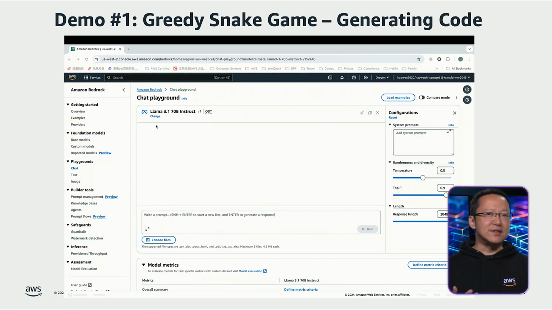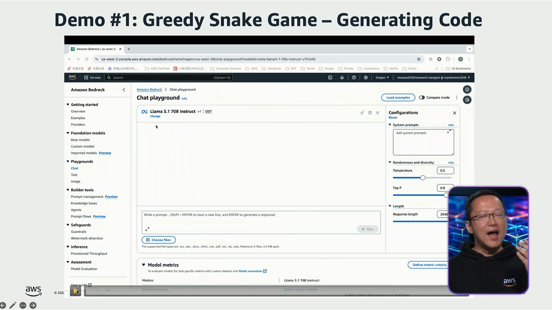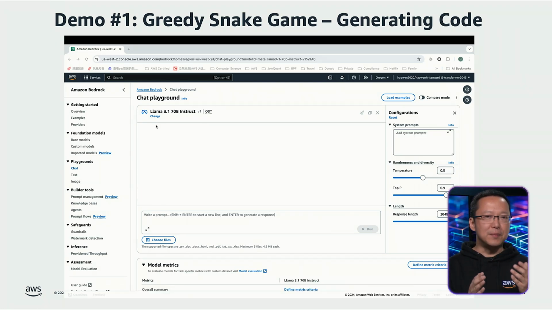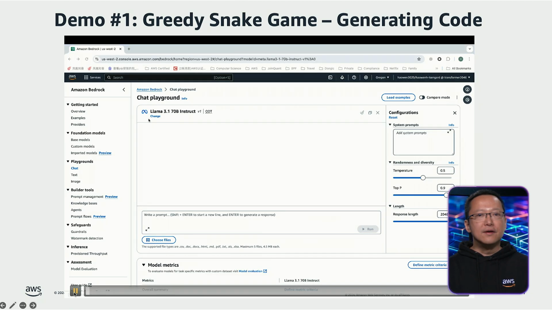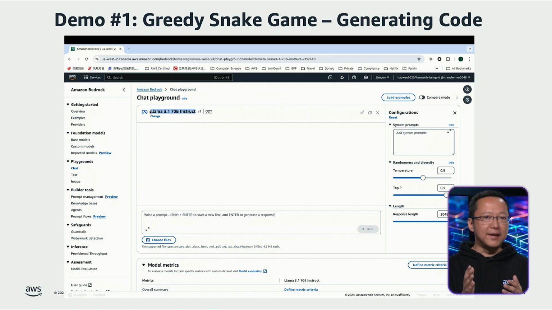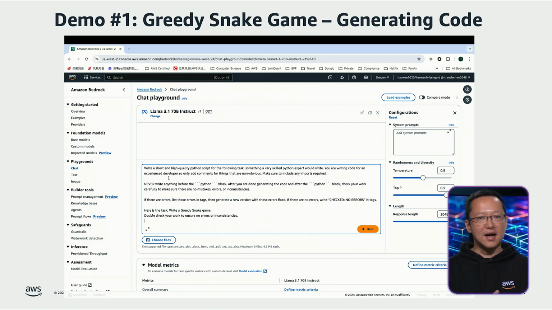What you see now is a chat playground of Amazon Bedrock, and I have selected the Llama 3.1 70B Instruct model to perform this task. First, let's copy the prompt we introduced in the previous slide into the dialog box and review its content again.